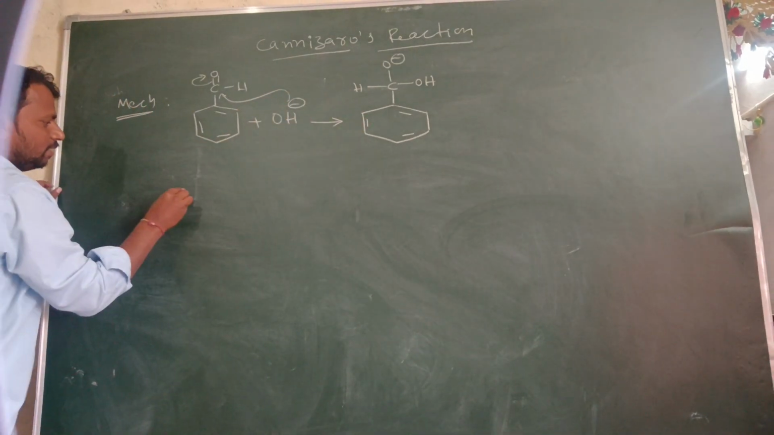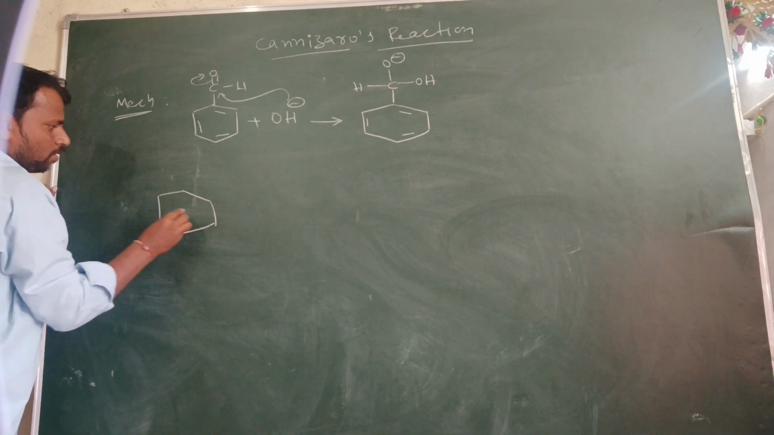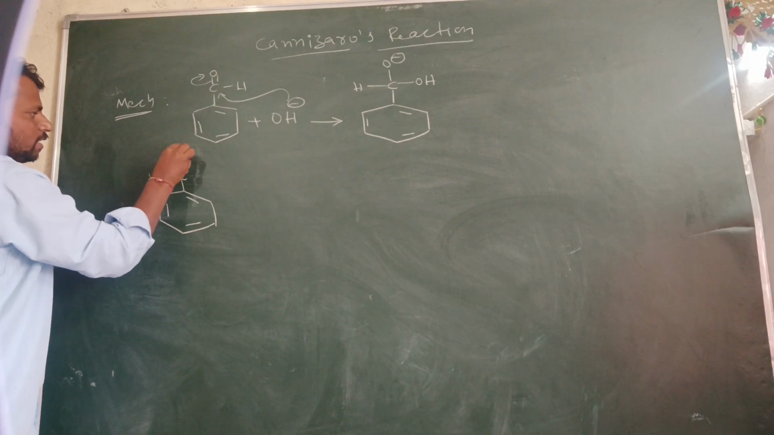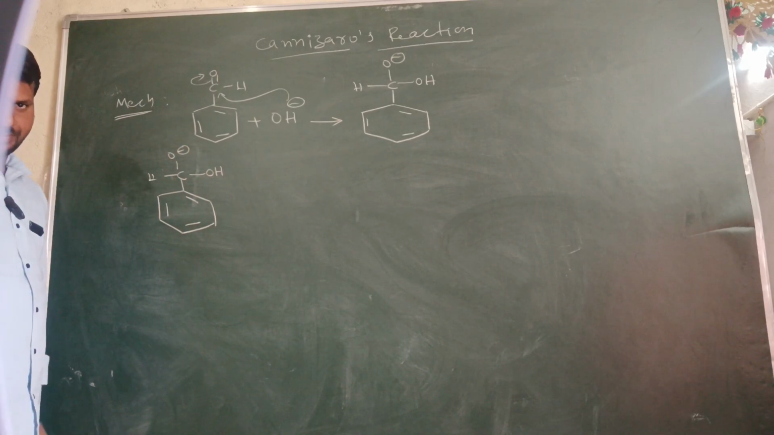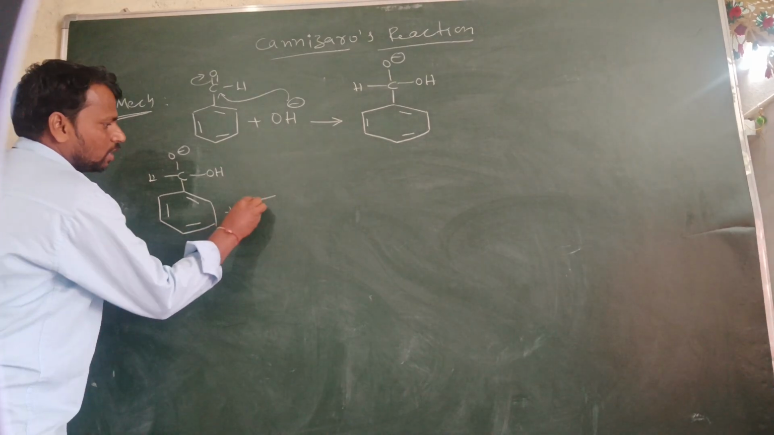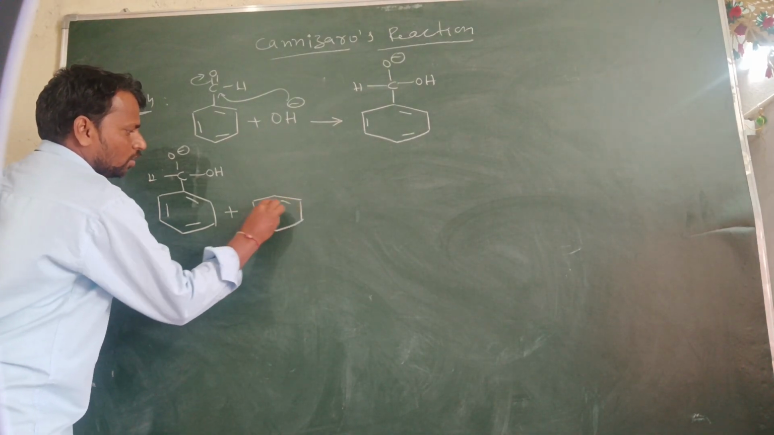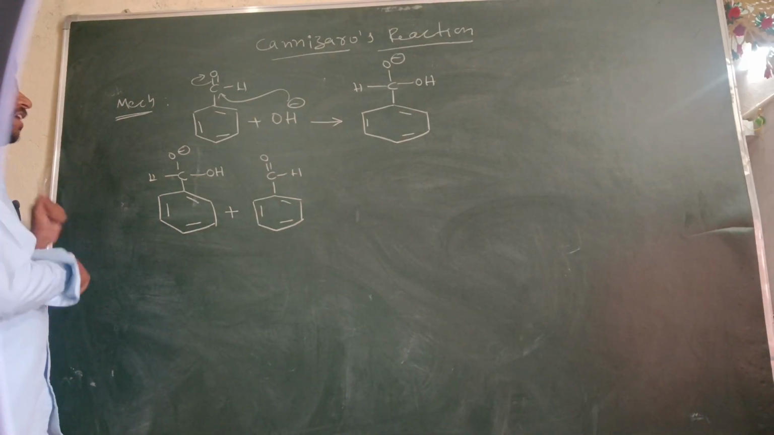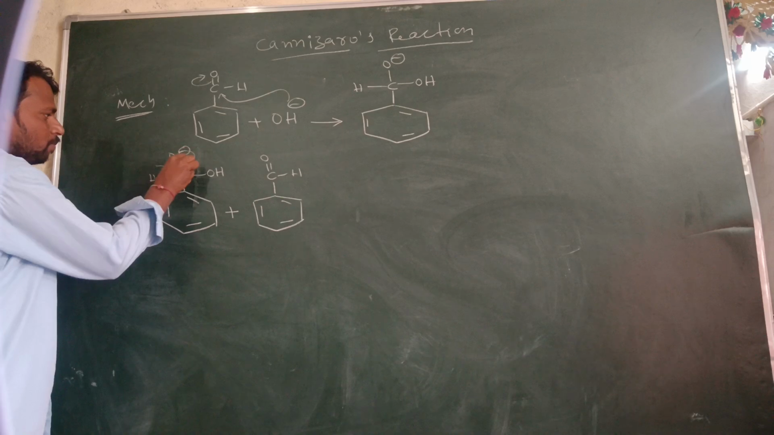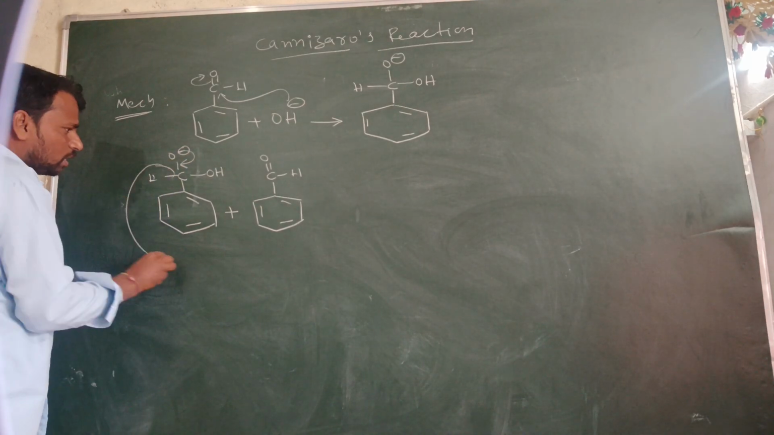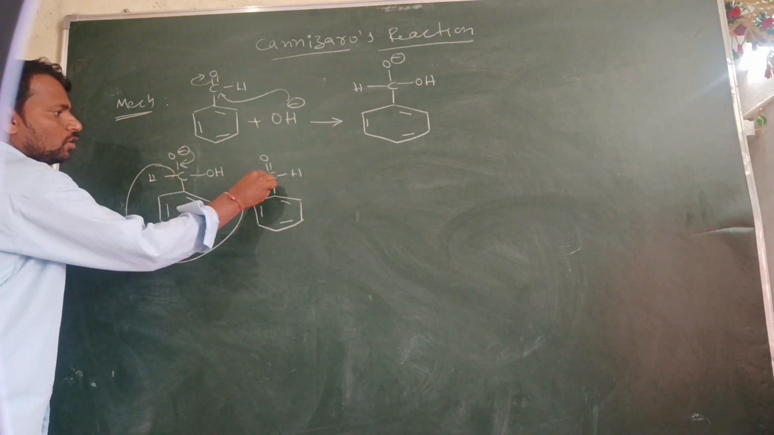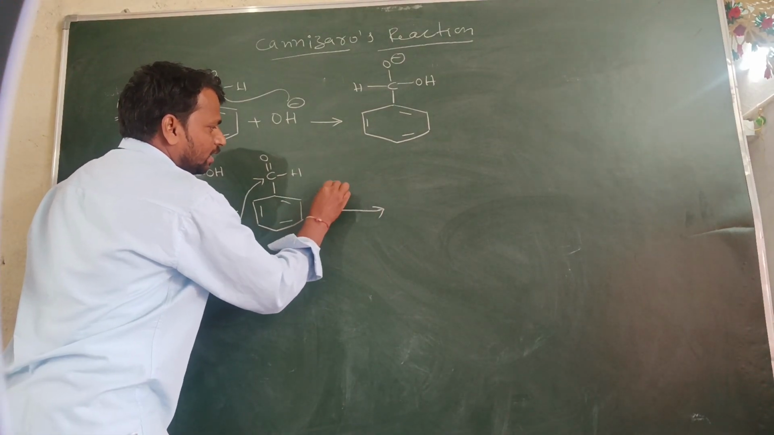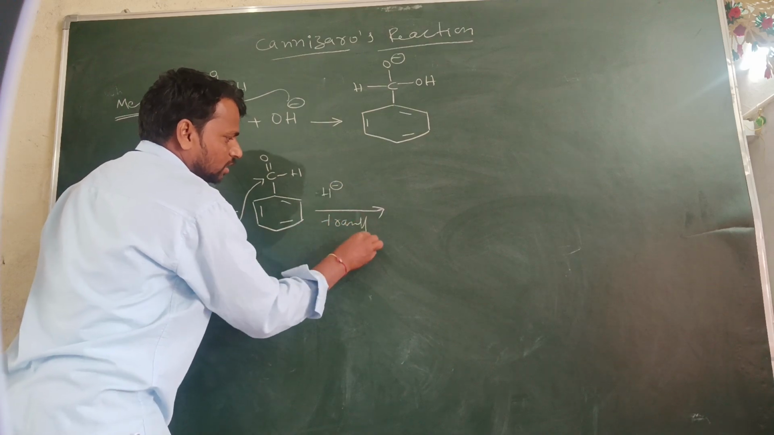And the second step: here H, O minus and OH. Now this reacts with another mole of benzaldehyde, C double bond O H. In this case, a hydride shift can take place. The non-bonding electrons form the pi bond, and H minus is transferred onto the carbon. Hydride ion transfer takes place.